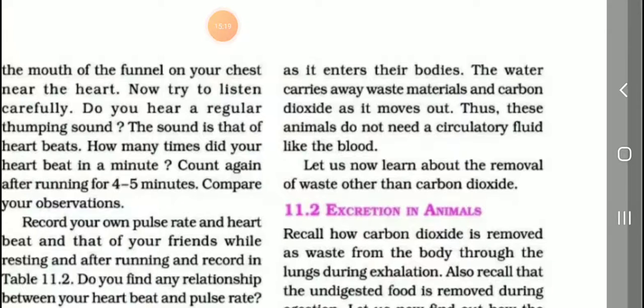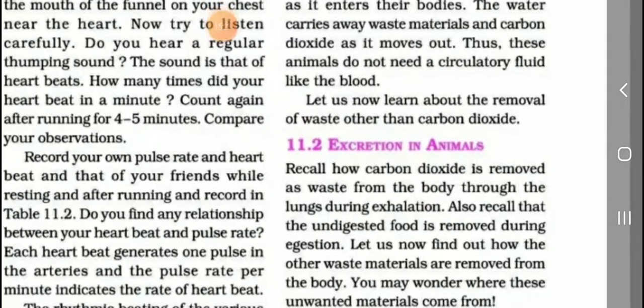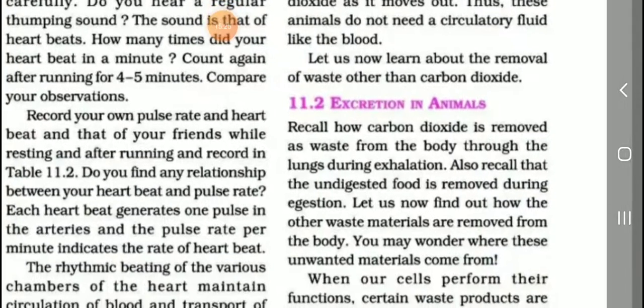The water carries away waste materials and carbon dioxide as it moves out. The animals do not need circulatory fluid like the blood.